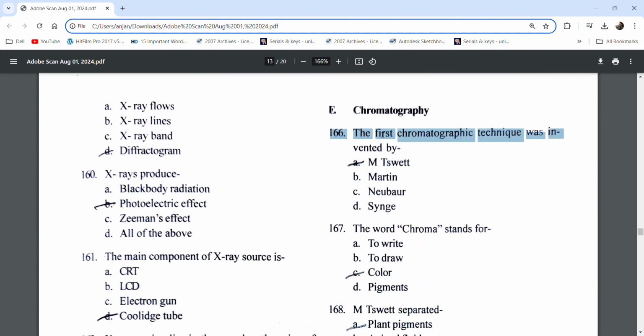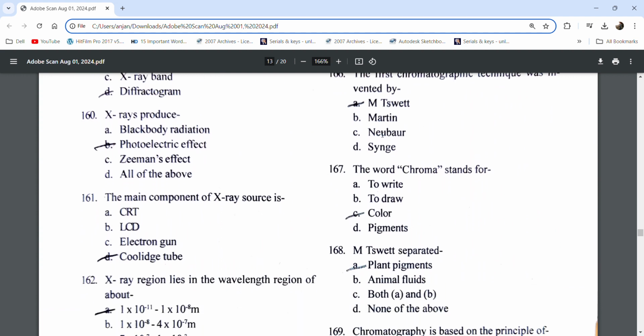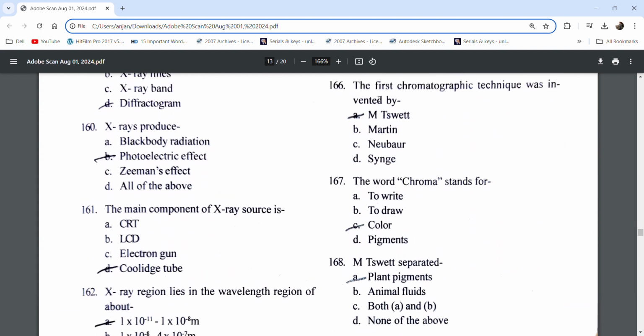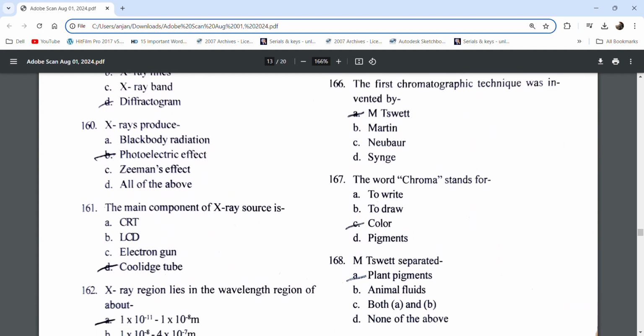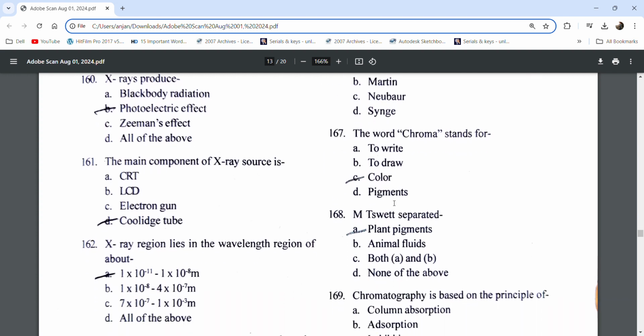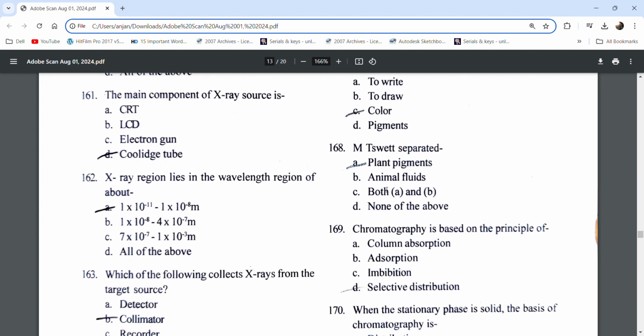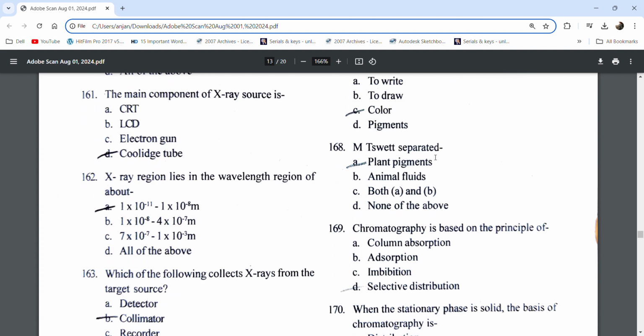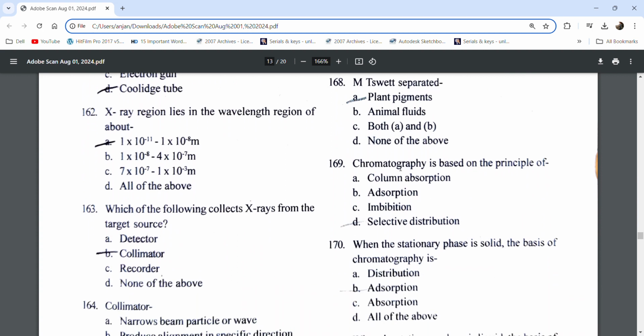Chromatography. The first chromatographic technique was invented by Mikhail Tswett. The word chroma stands for color. Tswett separated plant pigments.